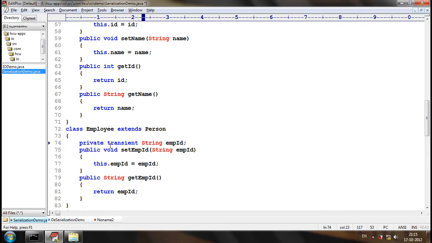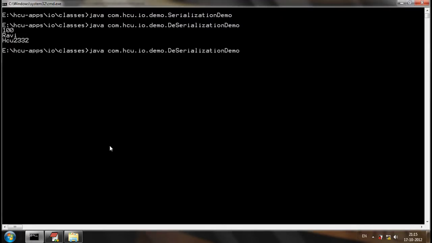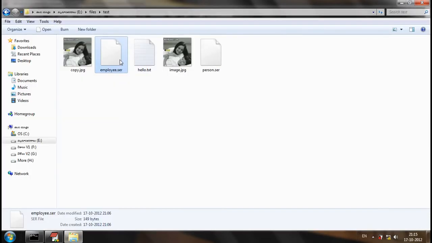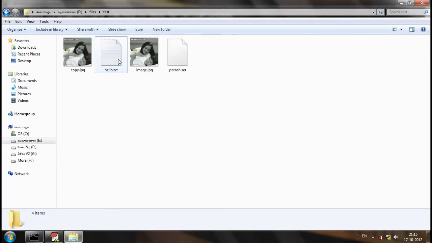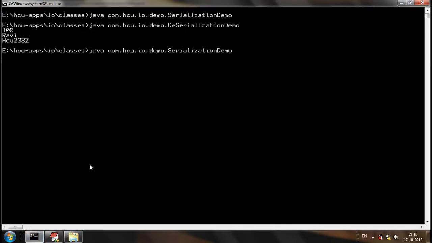Transient is an access modifier which is allowed only for attributes, and which tells that the specific attribute will not be serialized. The transient attribute will not be serialized. So, let me make employee ID as transient and let me compile the application again. Let me remove the existing serialization file, and let me try to compile the application.